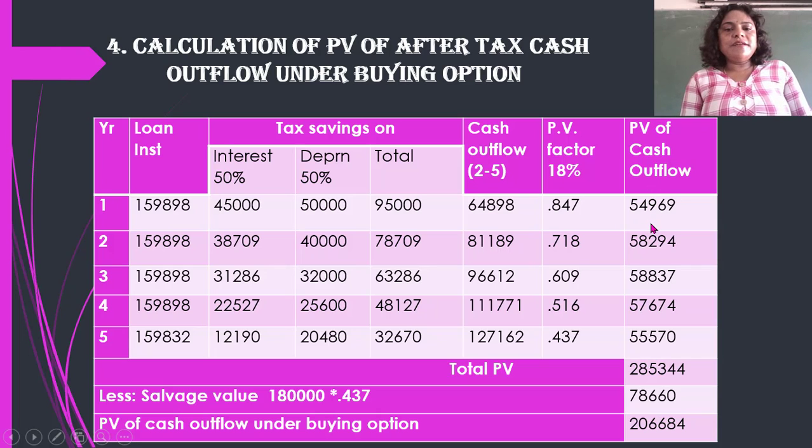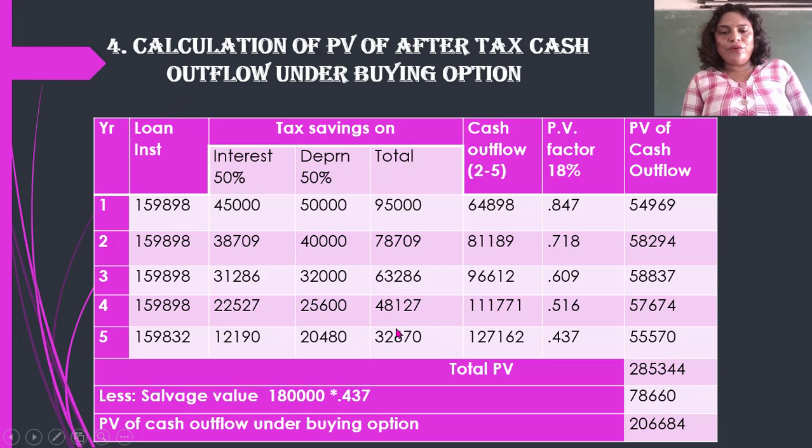54,969. Similarly, we are going to calculate for the second year, third year, fourth year, and fifth year. For all these years we have already calculated the interest. Of that interest we are taking 50% here, because tax is 50%, so the remaining 50% is the savings. Depreciation we have calculated similarly. Interest plus depreciation gives you the total amount of tax savings.